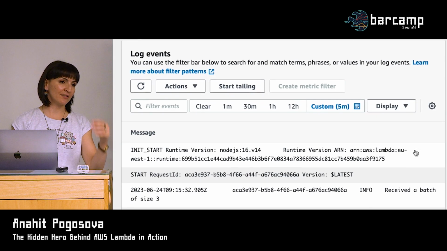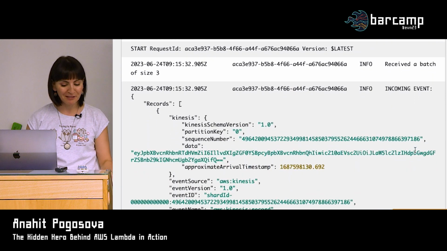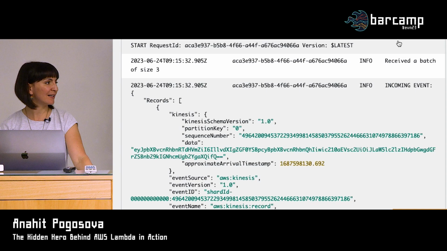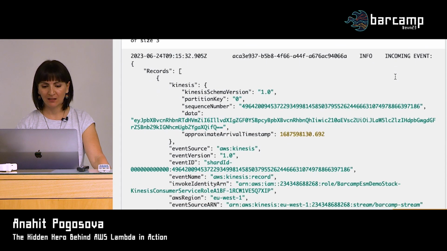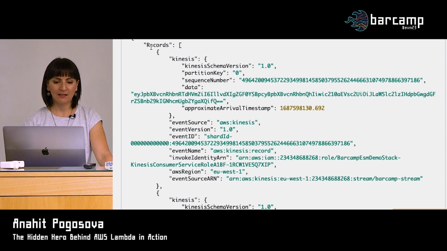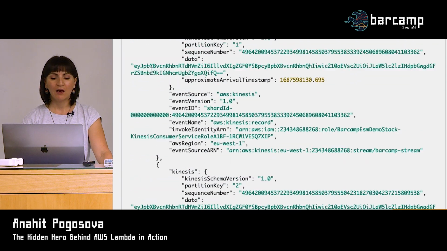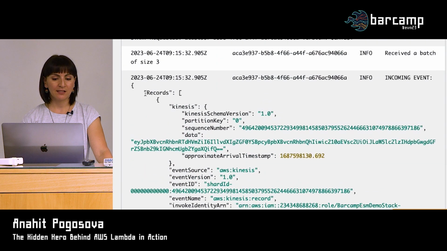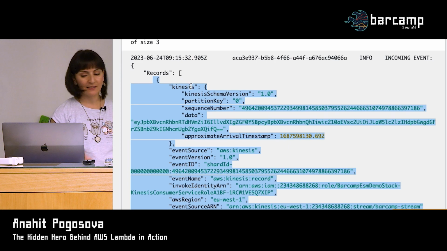But we can discuss later after that. But we finally got something. I already forgot what I was trying to demo, but let's see the incoming event. Here we can see that we got some data from Kinesis. So the event that Lambda gets looks like this. It's a JSON object that contains an array of records. And each record, here it is, contains the actual data and some metadata.